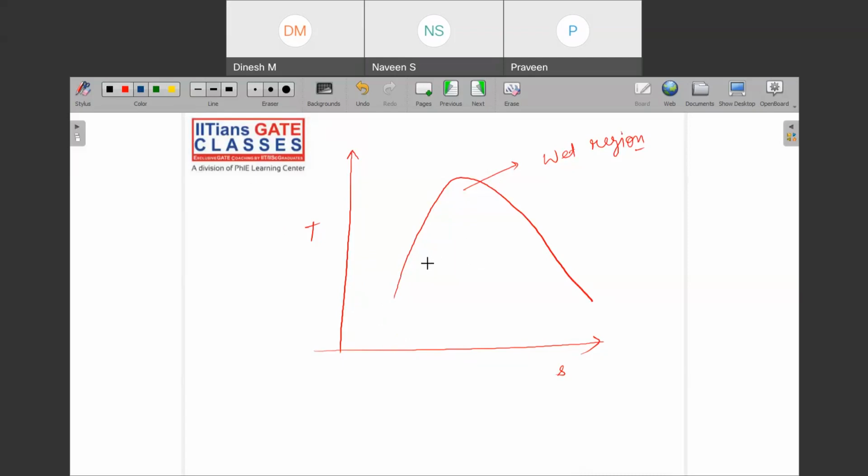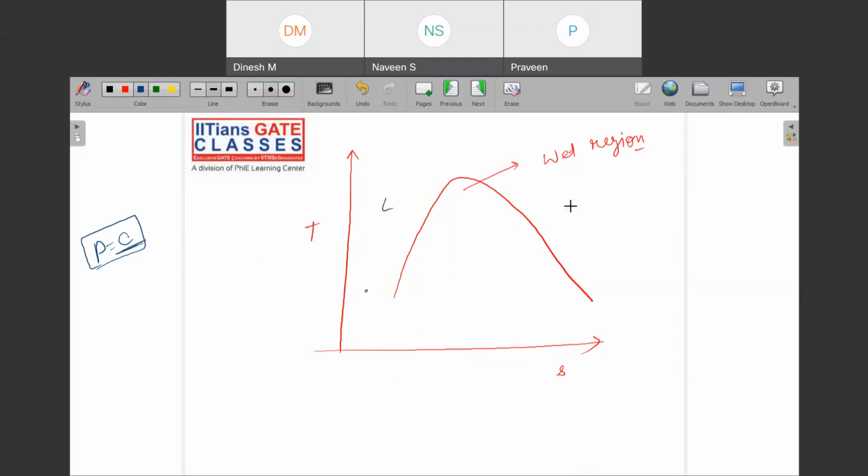Now let me help you draw the constant pressure curves onto it. Why? Because you need to find the correlation between these two. On the TS axis, when your pressure is constant, how would the curve look? If your pressure is constant, the process must start from this point.